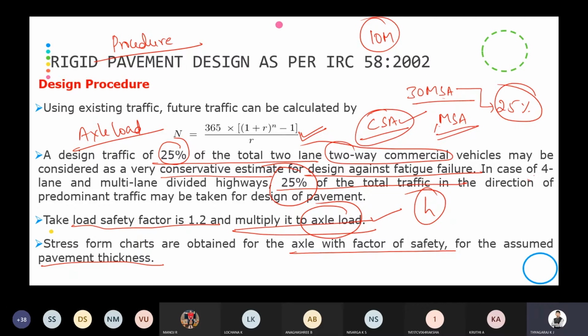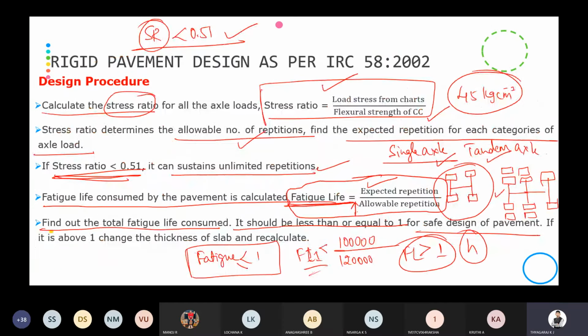From the stress charts, for the given axial load and the assumed thickness, we are going to determine the stress from the chart. Then we are going to calculate the stress ratio for all the axial loads. That is, the stress ratio is equal to the load stress from the chart divided by the flexural strength of cement concrete. Then the stress ratio determines the allowable number of repetitions.